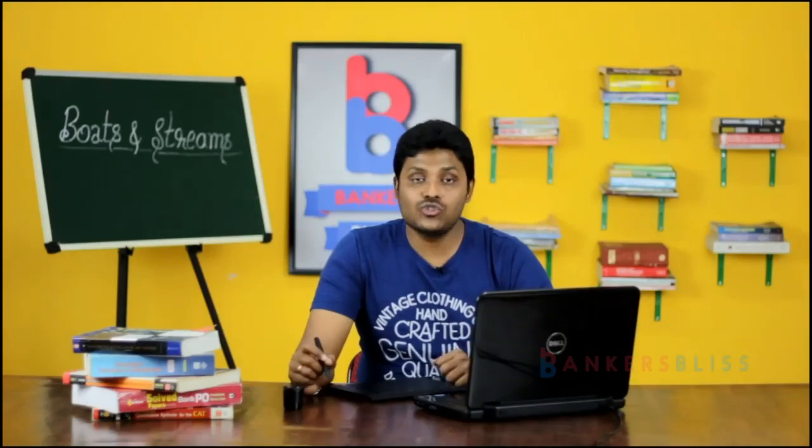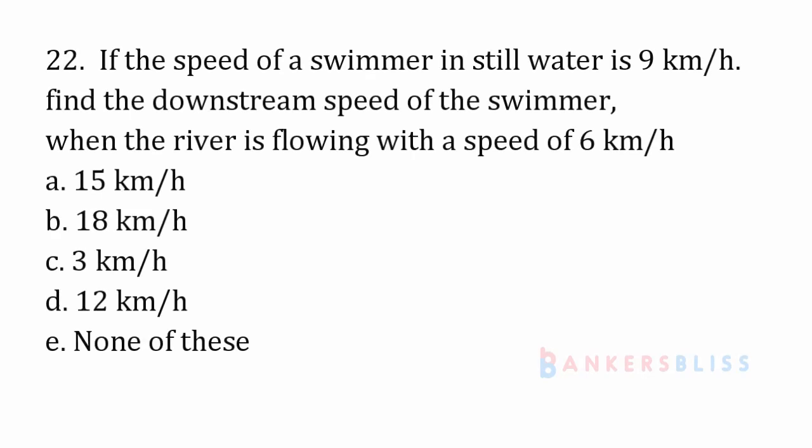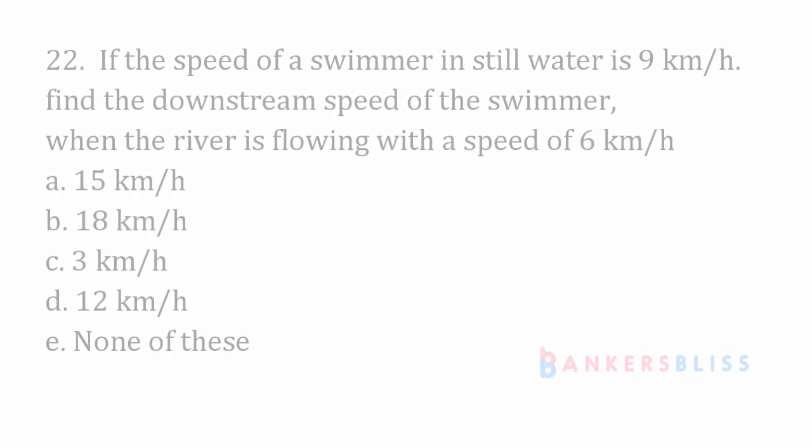See here, upstream means against the water, so we have to subtract. So after subtracting, we got 2 km per hour. Option C is the right answer. Okay, let's move on to the next problem, problem number 2. If the speed of the swimmer in still water is 9 km per hour, find the downstream speed of the swimmer when the river is flowing with a speed of 6 km per hour.